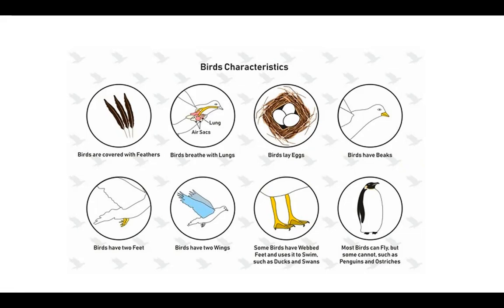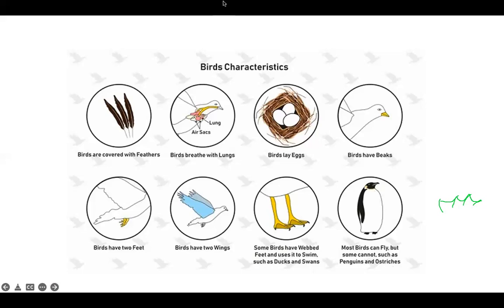Some birds have web feet. Web feet means their feet are connected. Some frogs also have the same thing. When these are the fingers, for example, they are connected like this. That is for swimming purposes. That is called web feet, used for swimming. Ducks and swans use that. Most of the birds can fly, but penguins, ostriches, and kiwi cannot fly.